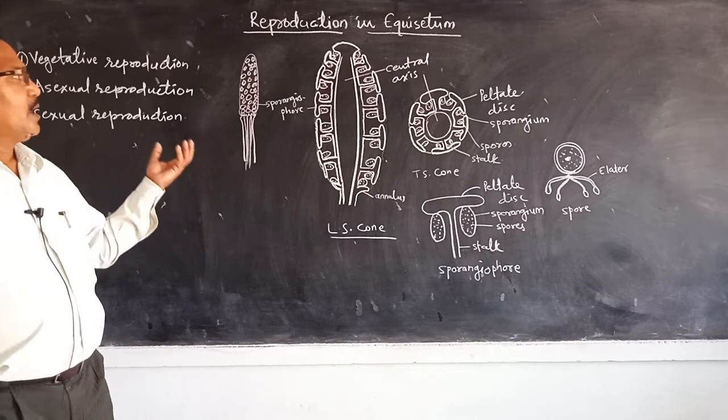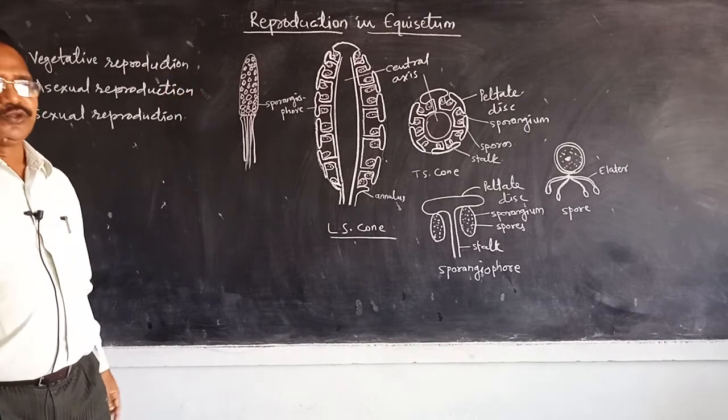They are formed at the terminal end of the fertile shoot.